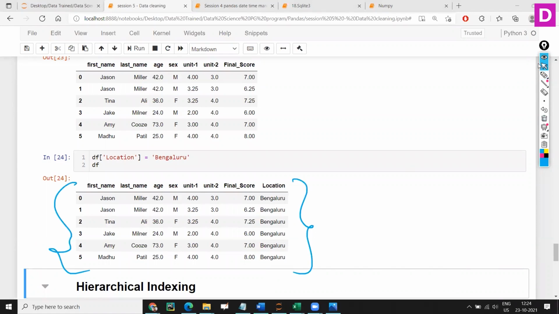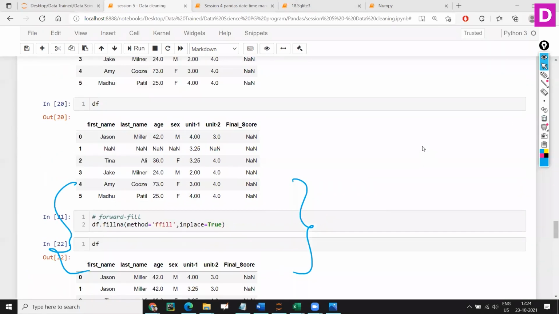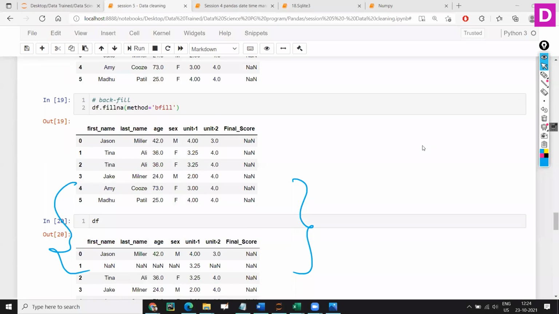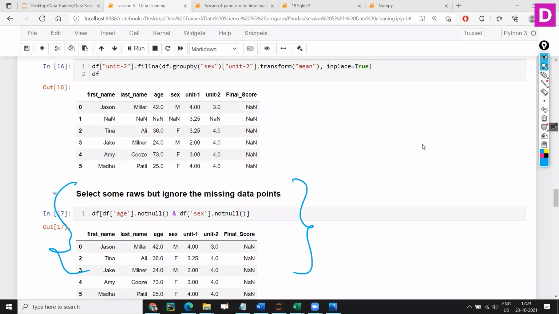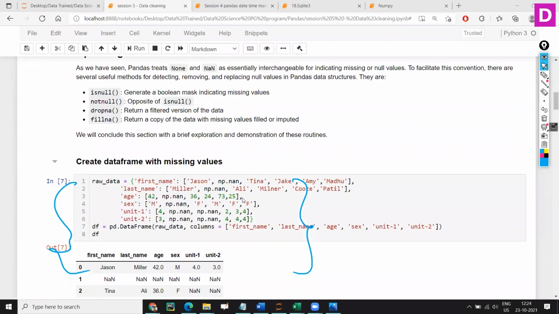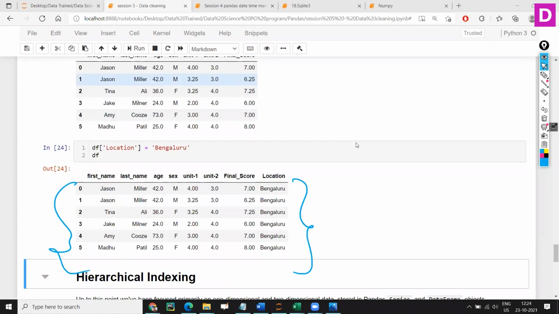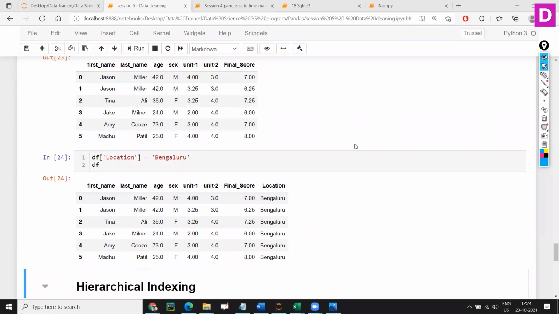Now let's go back here. Where is that original? Yeah, you see, this was our original data set. We have worked on different techniques and we are able to make it a proper, clean data set. Now I can start analyzing depending upon the requirement. So this is one of a few techniques that we can use to clean up our data.